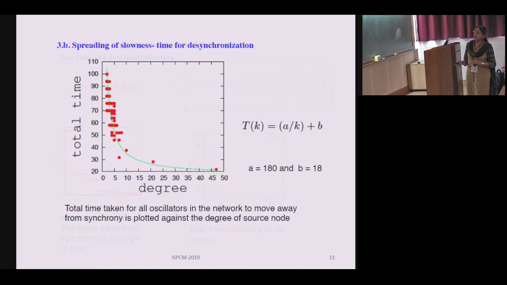And this can be further characterized by calculating the total time. So this we say is the spreading of slowness on the network, the time for desynchronization, which means the time taken for all the nodes in the network to move away from a state of synchrony. We find that this total time taken depends upon the degree of the slow node, because one of them, which we call the source node, is the one which is made slow first. So we find that it depends upon the degree of the node, and we can fit a smooth curve like this which follows A/K + B, where it is inversely dependent on the degree K of the slow node.